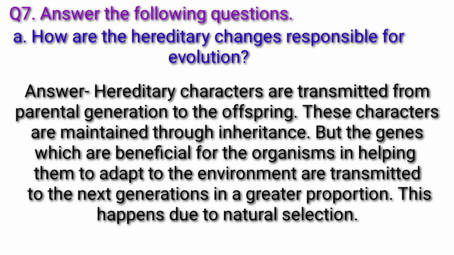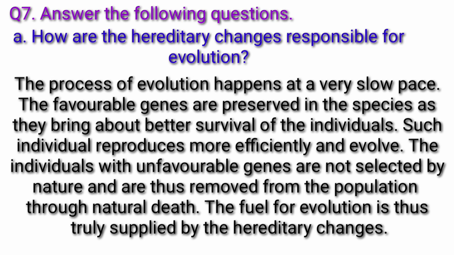This happens due to natural selection. The process of evolution happens at a very slow pace. The favorable genes are preserved in the species as they bring about better survival of the individuals. Such individuals reproduce more efficiently and evolve. The individuals with unfavorable genes are not selected by nature and are thus removed from the population through natural death. The fuel for evolution is thus truly supplied by the hereditary changes.